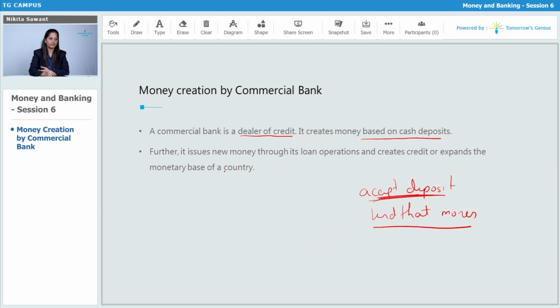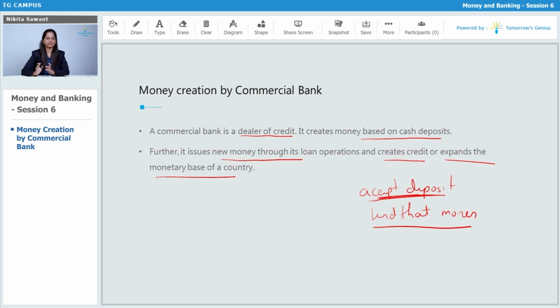So further, it issues new money through its loan operation and creates credit or expands the monetary base of the country. Whenever a commercial bank receives any deposit, it utilizes that deposit and gives that money as a loan to some other person. That person who receives the money as a loan may use it for whatever needs he has.